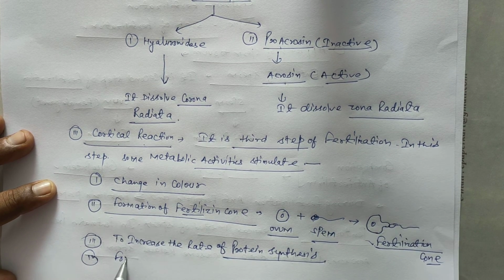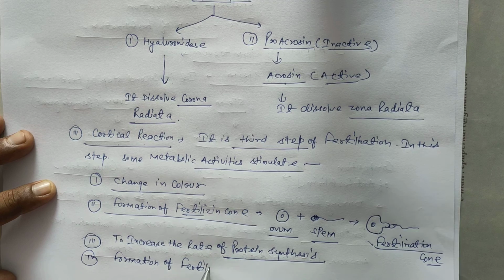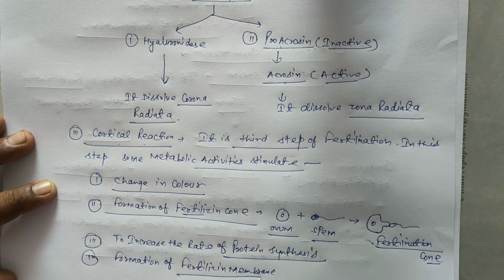Next, formation of the fertilizing membrane or fertilization membrane.